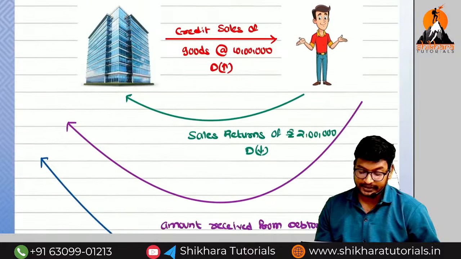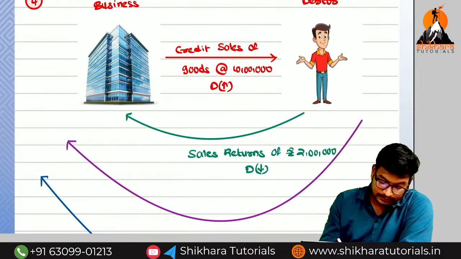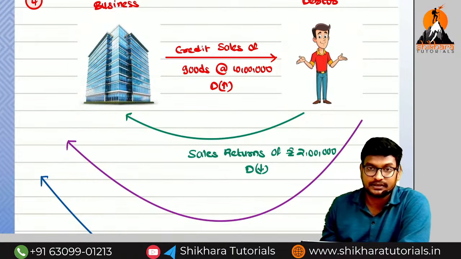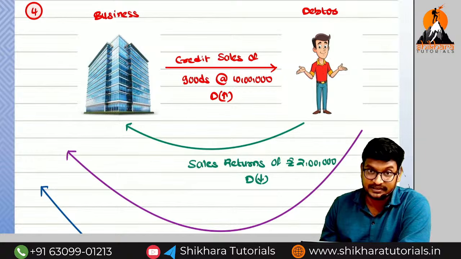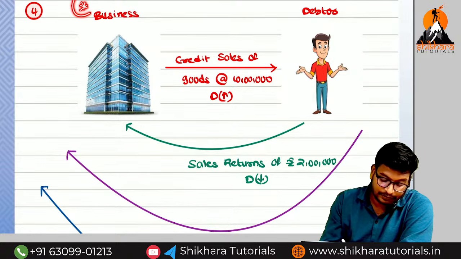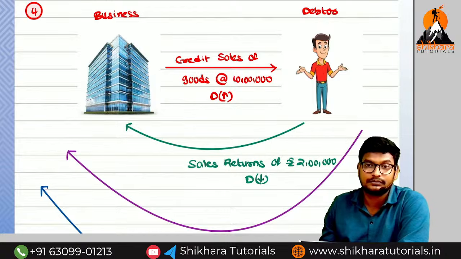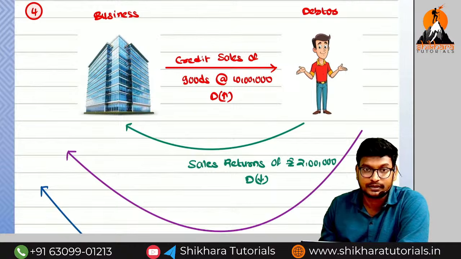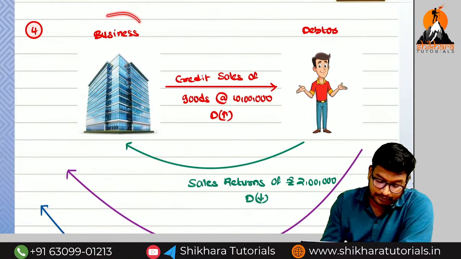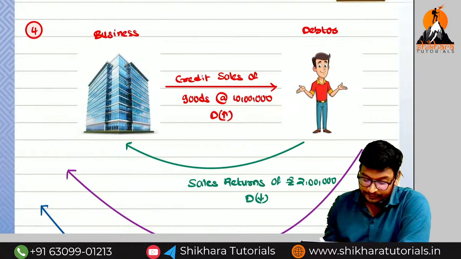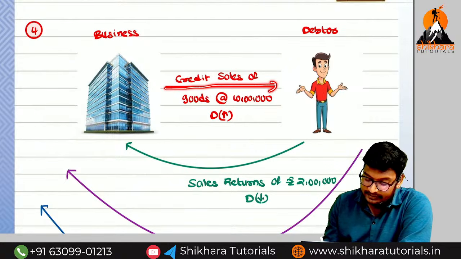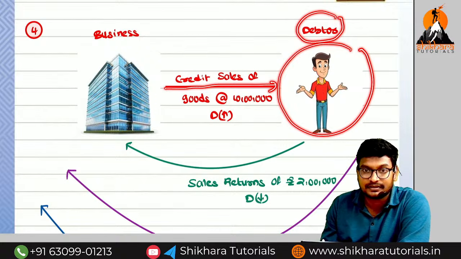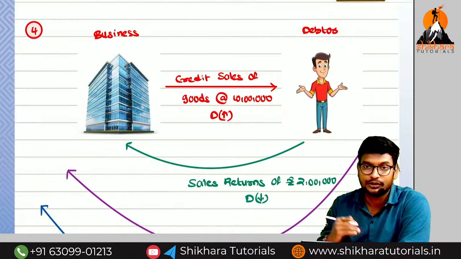See this example I have taken. Imagine this is the business and he is a debtor. When he becomes a debtor for the business, we have to think from whose point of view? Business point of view, as per the business entity concept. If you made credit sales, this person is called a debtor. So the debtor has to give money to us, we do not need to pay the debtor.